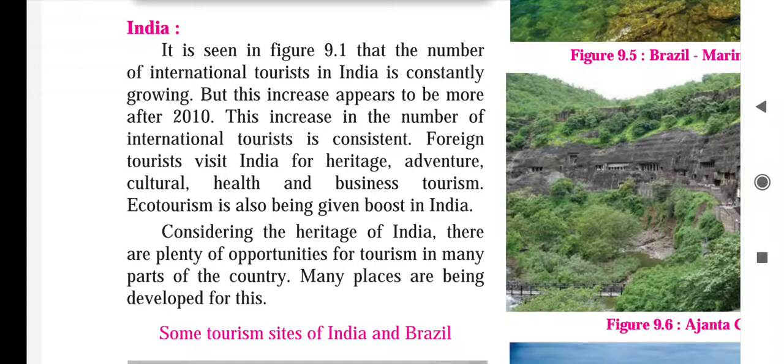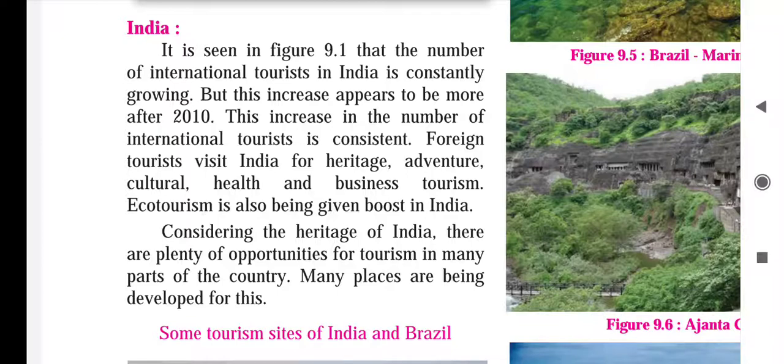Here they are saying that many types of tourism have developed in India. The tourists who come to our country come to enjoy the heritage sites, adventure, culture, for health purposes, and business tourism. There are many types of tourism. So with various purposes, tourists are entering our country.